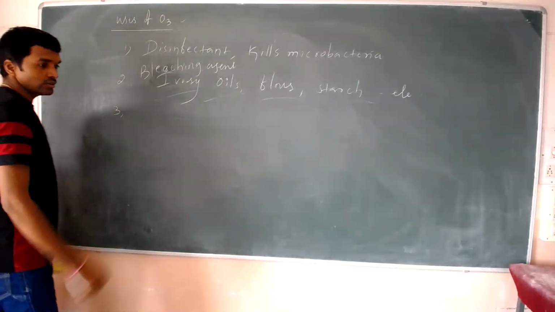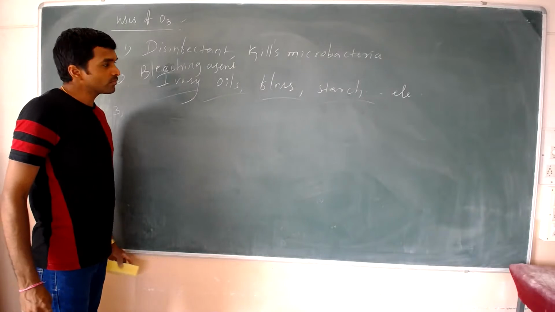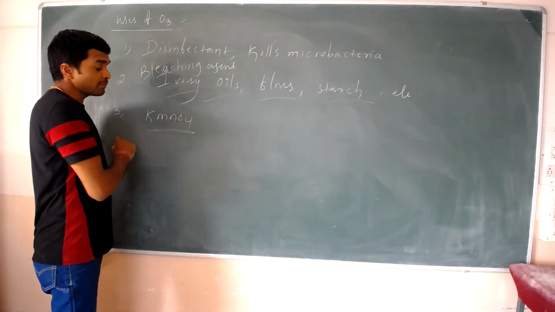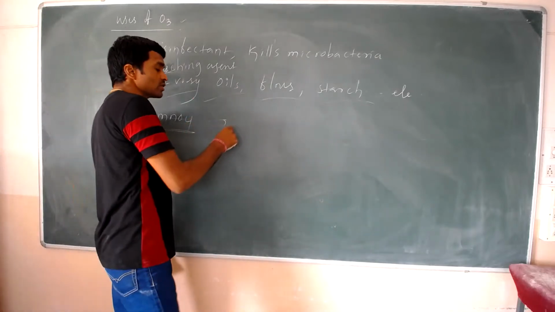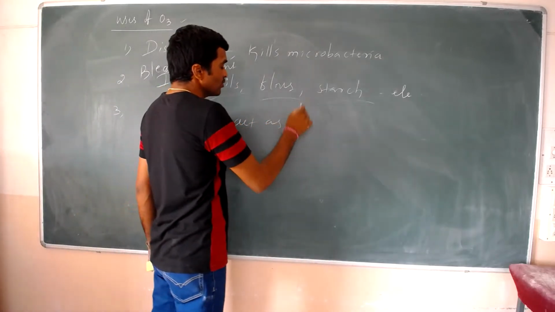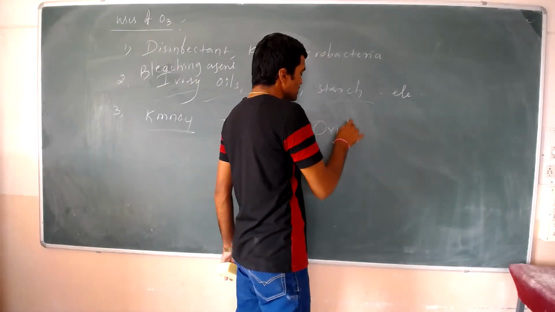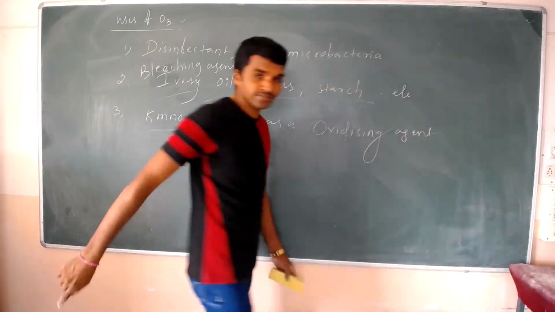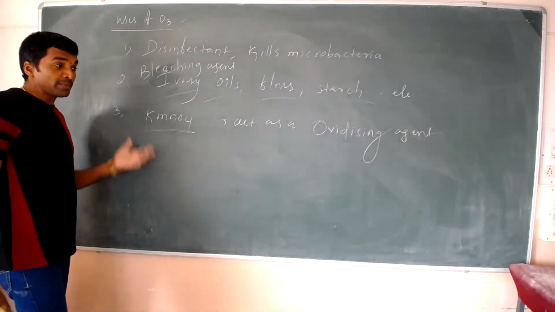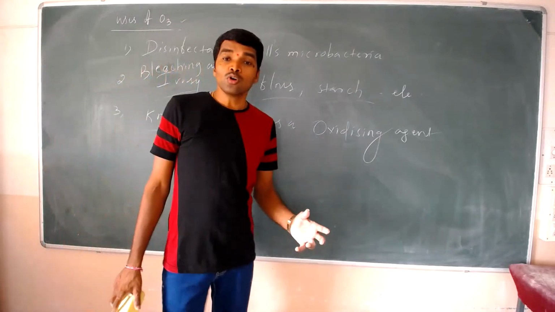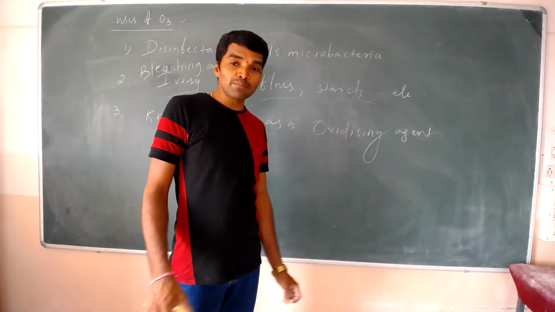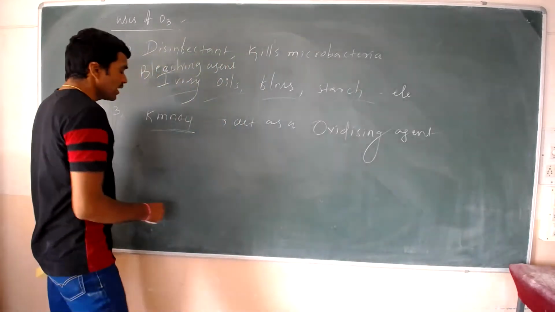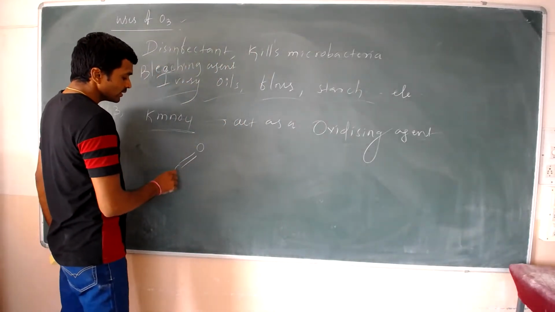And ozone is used in the preparation of KI. In the preparation of KI, ozone also acts as a very powerful oxidizing agent. Okay, these are some uses.